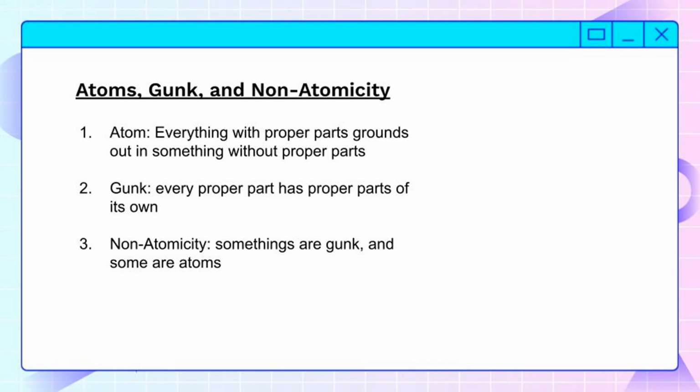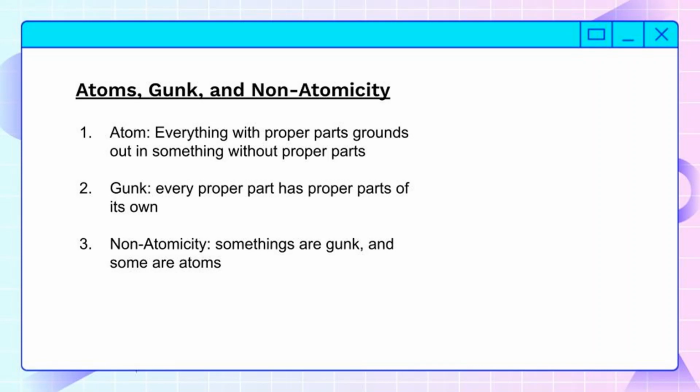So an atom world, or a world with atoms, has these things which have no proper parts. Remember, a proper part has to be less than the sum of the whole, or less than the sum of its parts. But a being without proper parts just has a single part. The part is the same as the whole. So an atom is something which you can't break down into smaller parts.